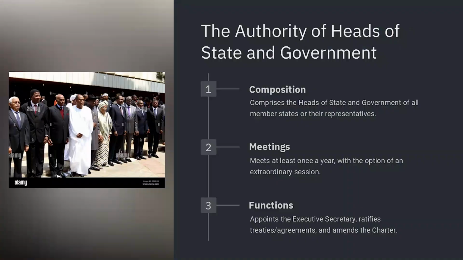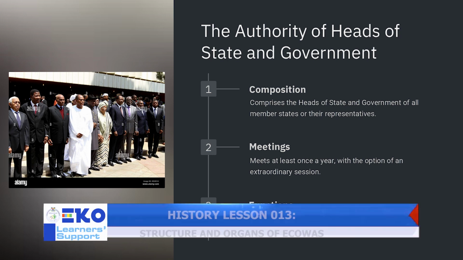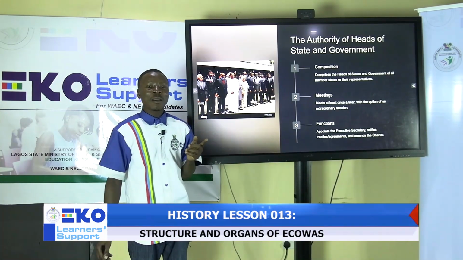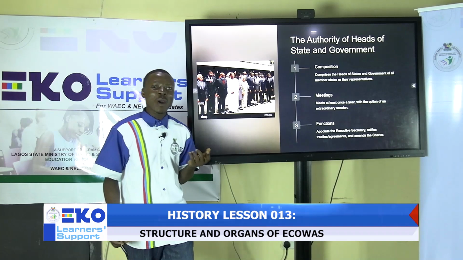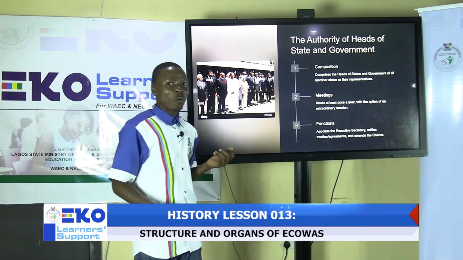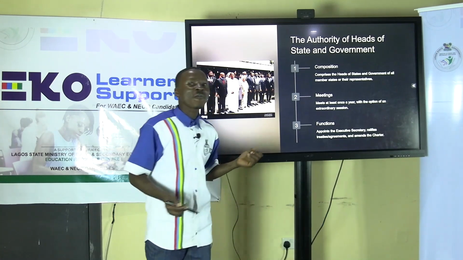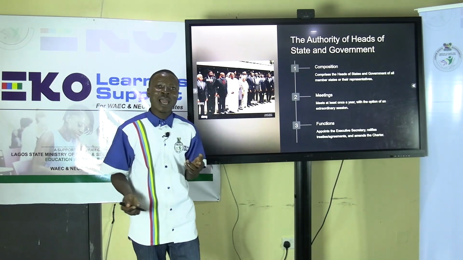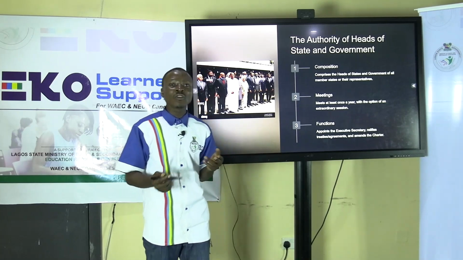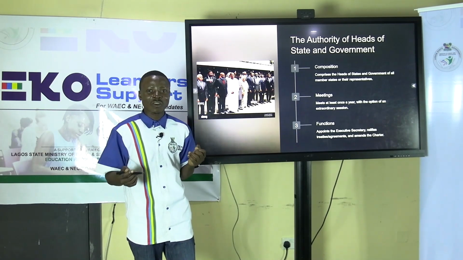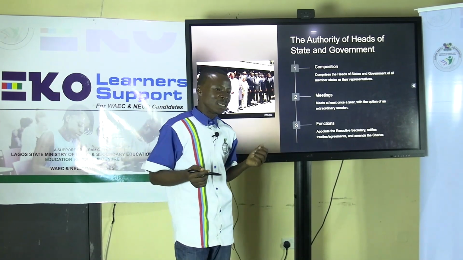Then we'll look at the meetings. The Authority of Heads of State and Government usually meets at least once a year, but it is important to know that when important issues occur or when there are certain things to discuss, they call for an extraordinary session, and there is no specific number of extraordinary sessions that can be called within a year.